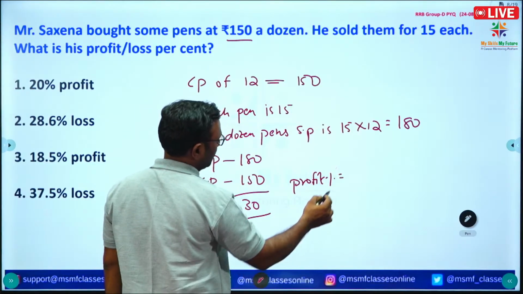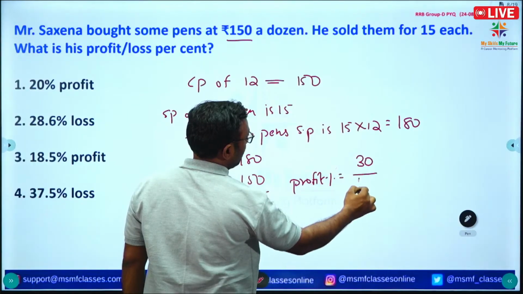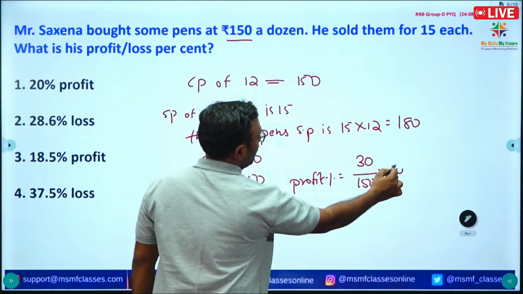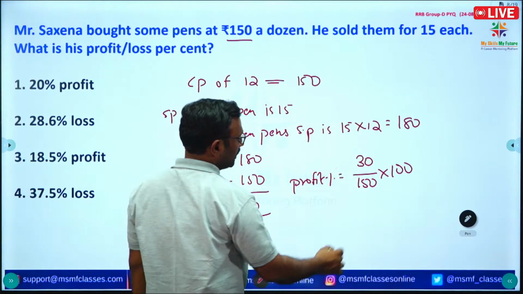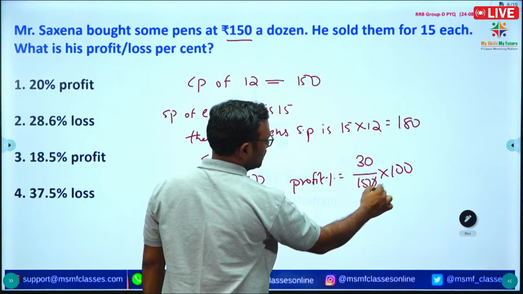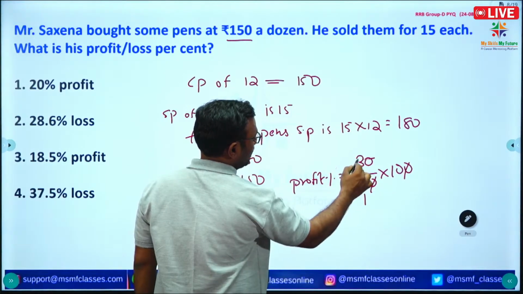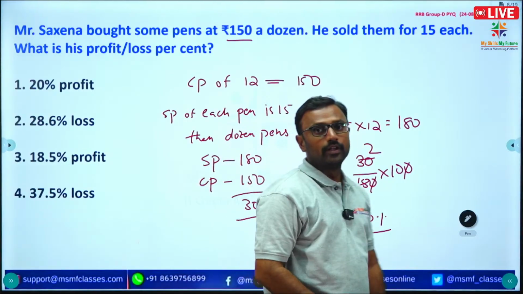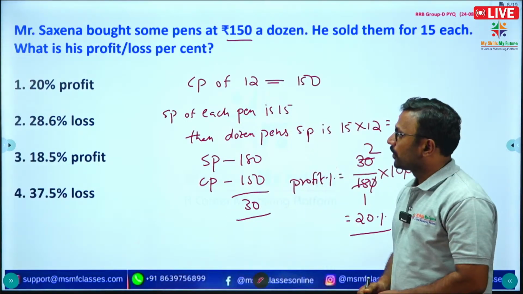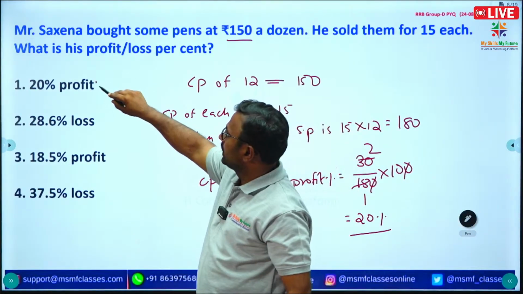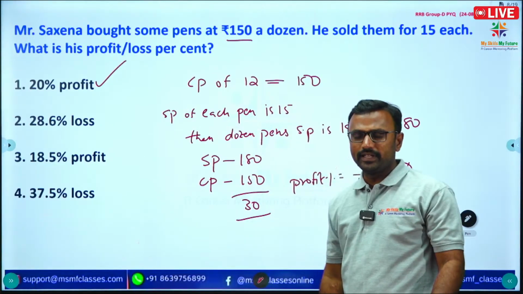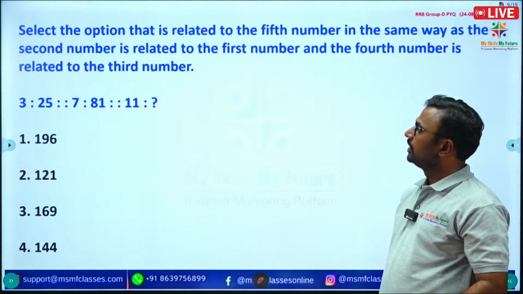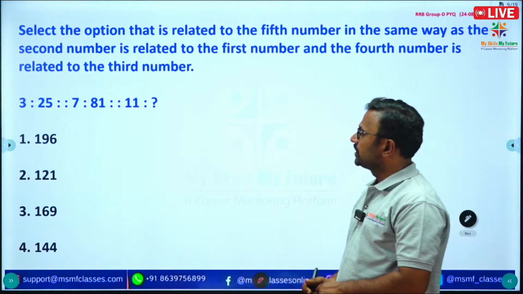So profit percentage is equal to profit, which is 180 minus 150, 30. So 30 by 150 into 100. Okay, so 0 cancel, 15 ones are 15, 15 twos are 30. So 20% is the profit. Option 1 is correct. Next.